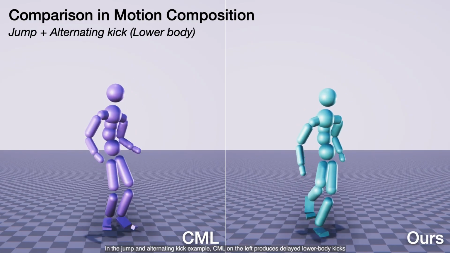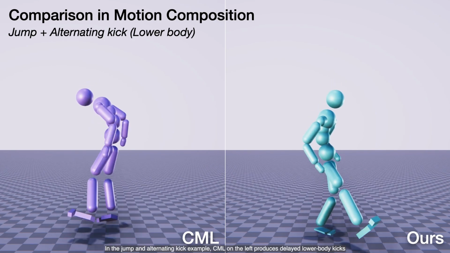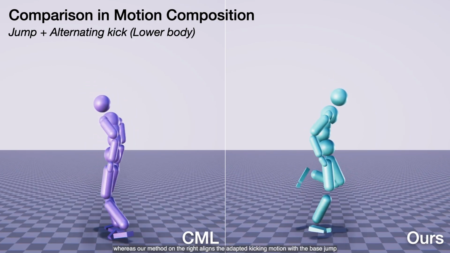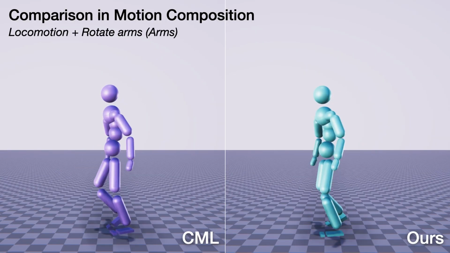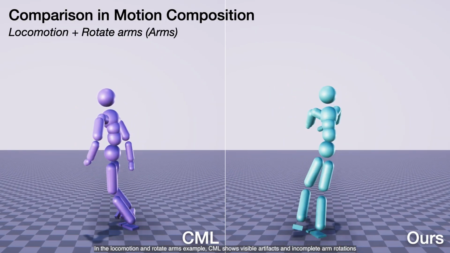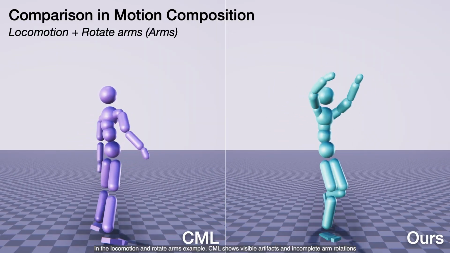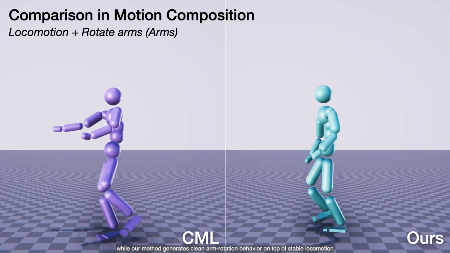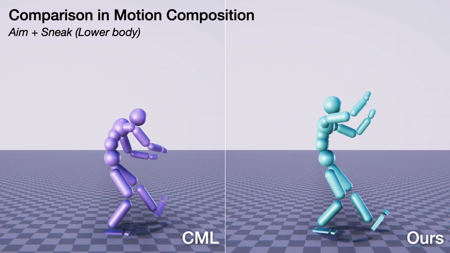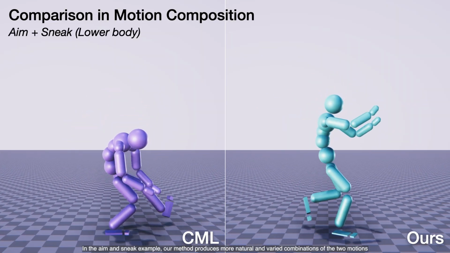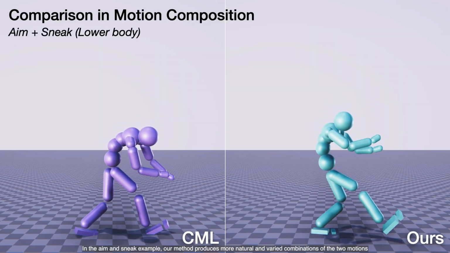In the jump and alternating kick example, CML on the left produces delayed lower body kicks, whereas our method on the right aligns the adapted kicking motion with the base jump. In the locomotion and rotate arms example, CML shows visible artifacts and incomplete arm rotations, while our method generates clean arm rotation behavior on top of stable locomotion. In the aim and sneak example, our method produces more natural and varied combinations of the 2 motions.